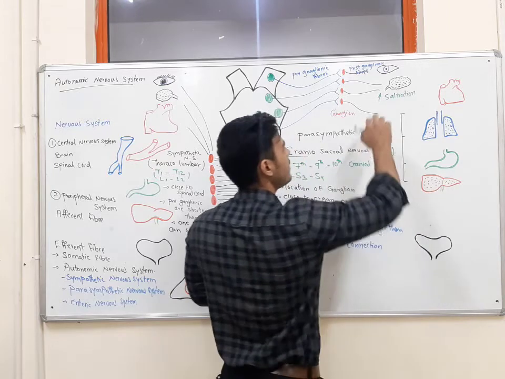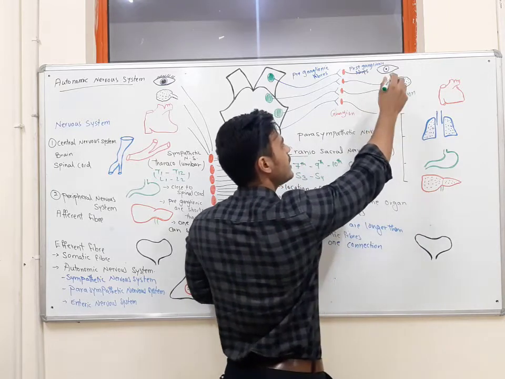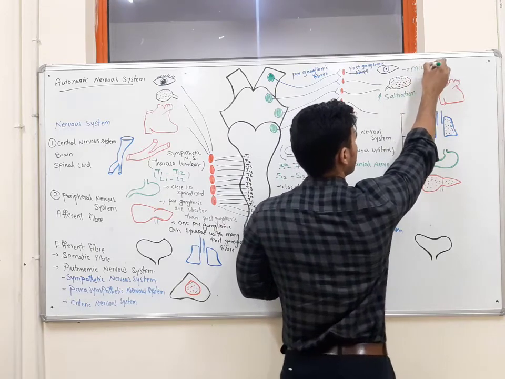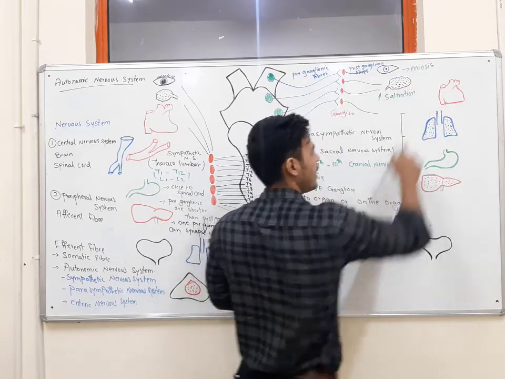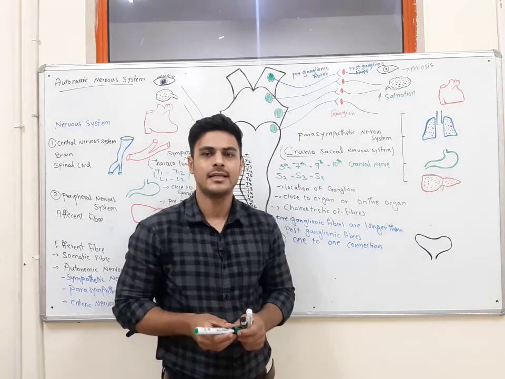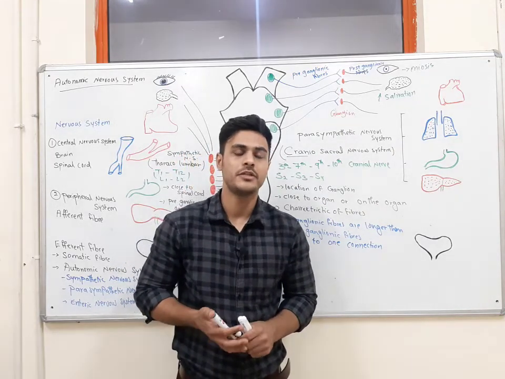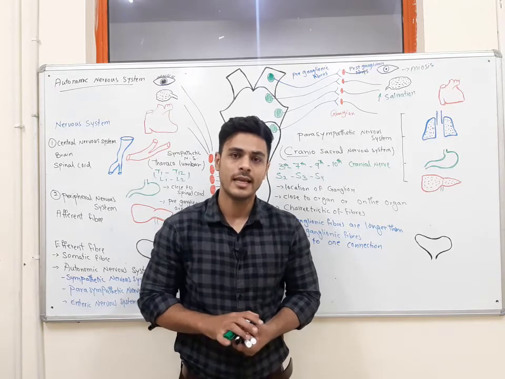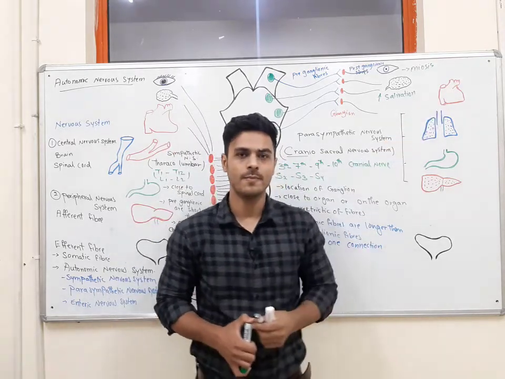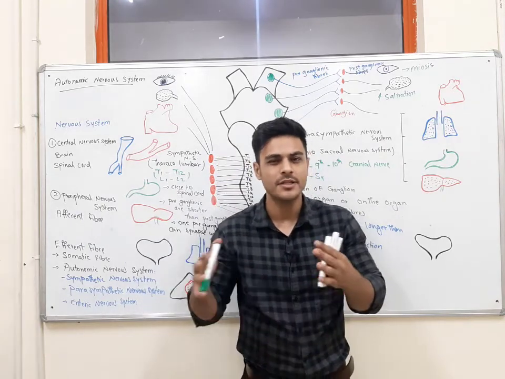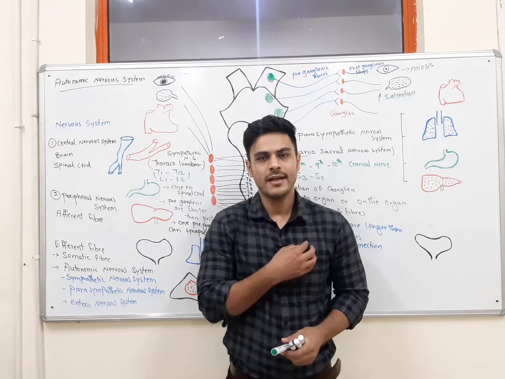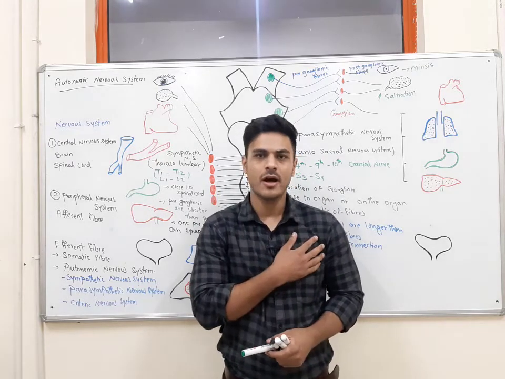What will be the effect on the eye? It will cause miosis. What will be the effect on the heart? We have parasympathetic receptors, which we will talk about in the next lecture, on the heart also. So imagine when we are digesting the food or resting, what is the effect of the parasympathetic nervous system on the heart?